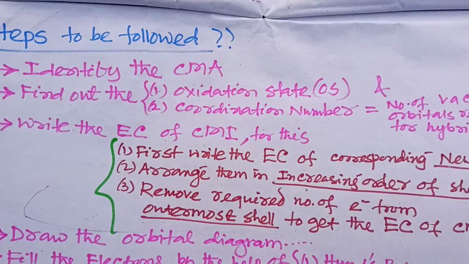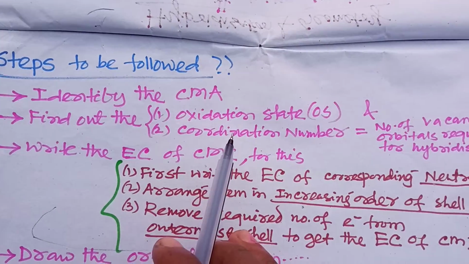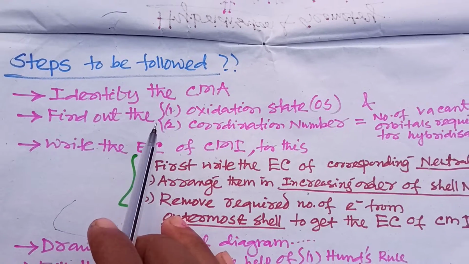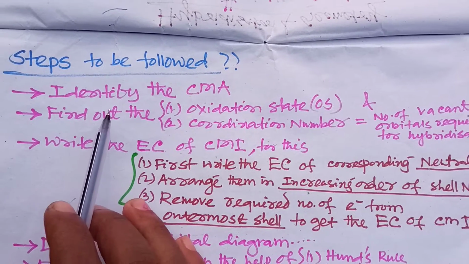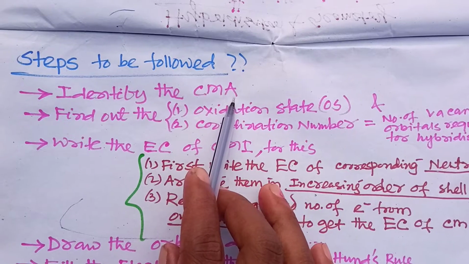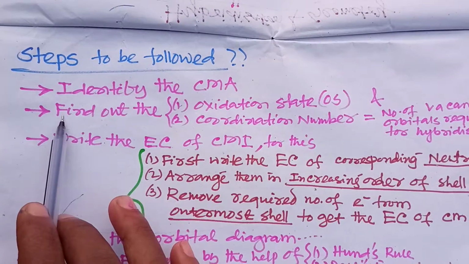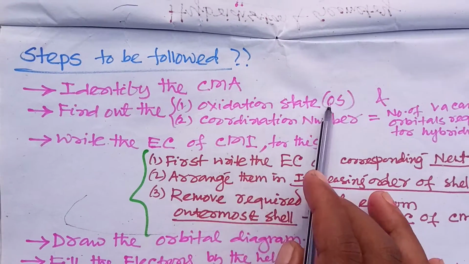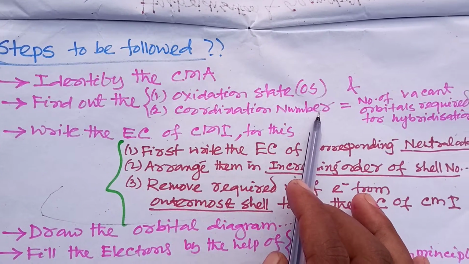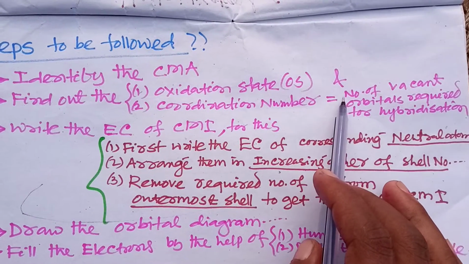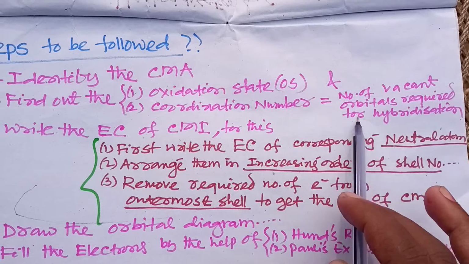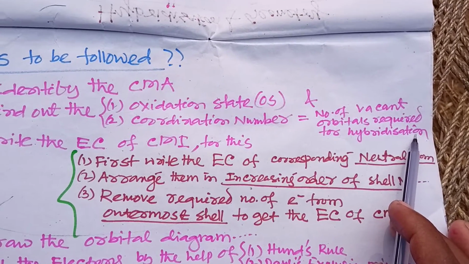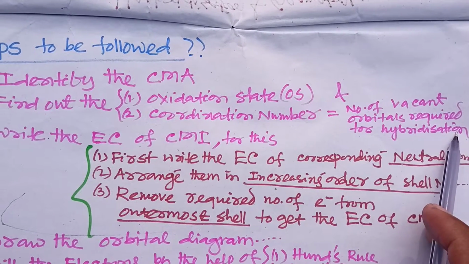So what are the steps that we have to follow? Here are the steps. First of all, we have to identify the central metal ion, and we have to find out its oxidation state and its coordination number. The coordination number is equal to the number of vacant orbitals required for hybridization. This point we should keep in our mind.